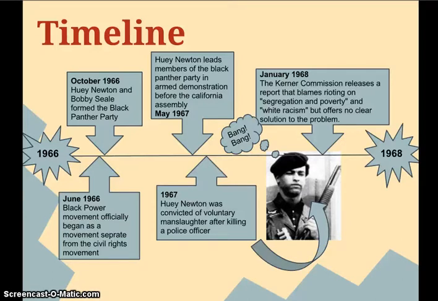In May of 1967, Huey Newton led members of the Black Panther Party in an armed demonstration before the California Assembly. In 1967, Huey Newton was convicted of voluntary manslaughter after killing a police officer during a shootout. The Kerner Commission released a report that blamed rioting on segregation and poverty and white racism, but offered no clear solution to the problem in January of 1968. The Black Power movement would end shortly after.